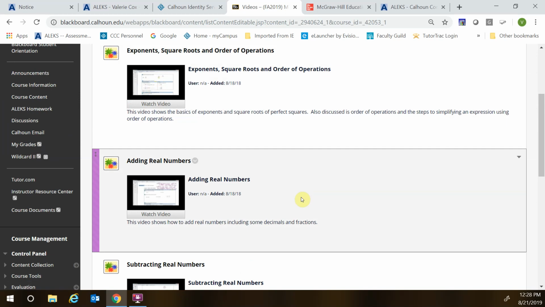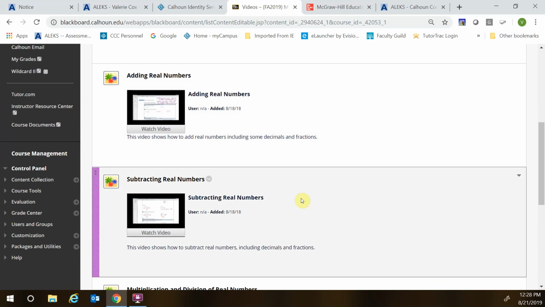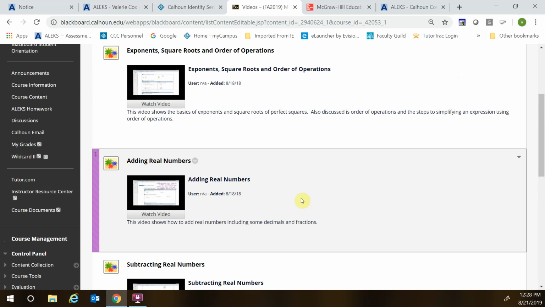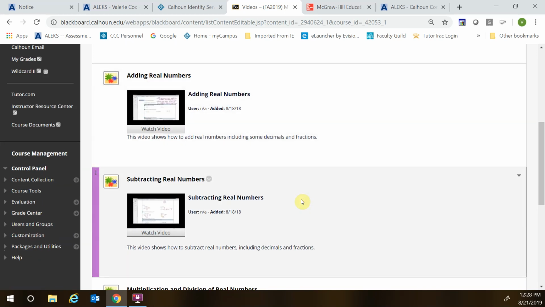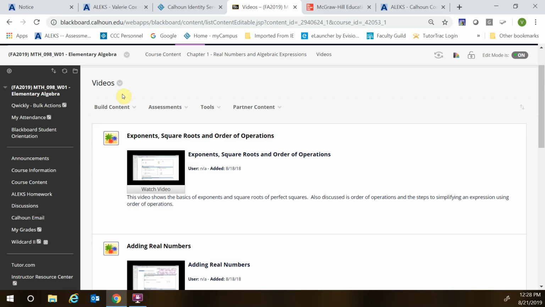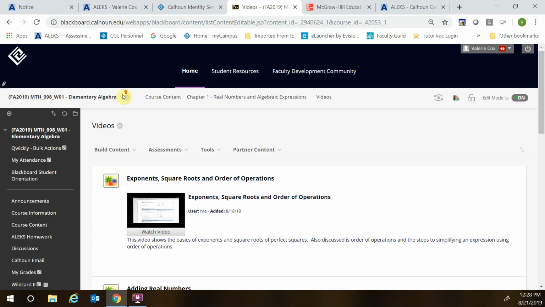You can speed them up, you can slow them down, you can skip if you need to, but go in and look at ALEKS and what you need to be working on in ALEKS, and then come over and find the video. Watch that video because a lot of times I give you little helpful hints that make things go a little quicker. So here you're finding your videos.